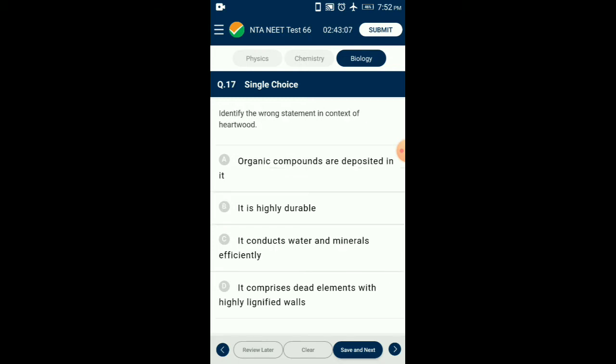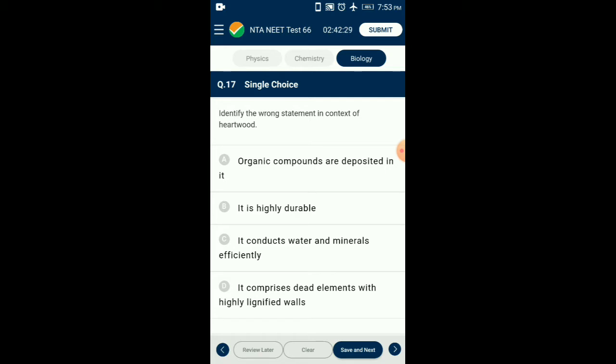Question number 17. Identify the wrong statement in context of heartwood. Heartwood is physiologically inactive due to deposition of organic compounds and tyloses formation, so it will not conduct water and minerals. Heartwood is a central cylinder found in tree trunks. Heartwood forms as the tree ages and the inner xylem cells lose the capacity to transfer water.